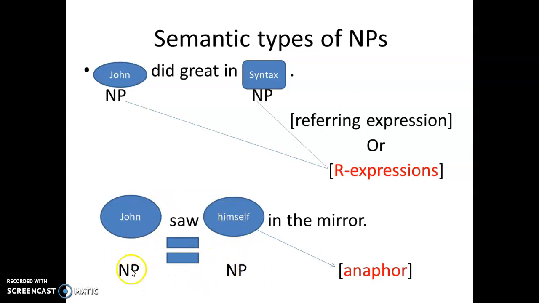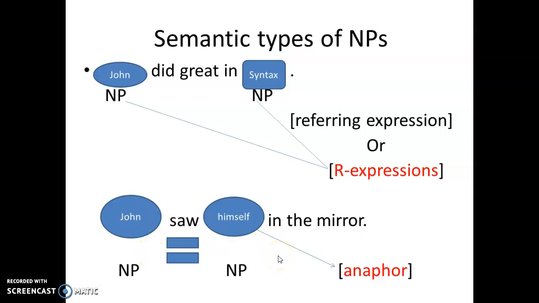So these two noun phrases are connected. They are bound in a relation. And we call this noun phrase, himself, an anaphor. With the anaphor, it has to, it must. It's an obligatory relationship. It has to have another noun phrase in the sentence from which it gets its meaning.